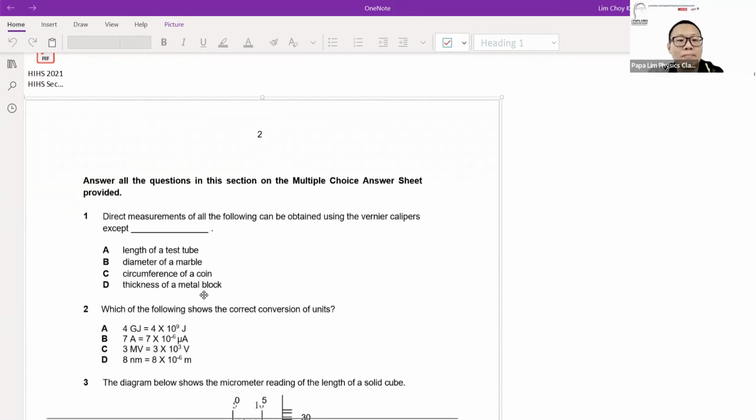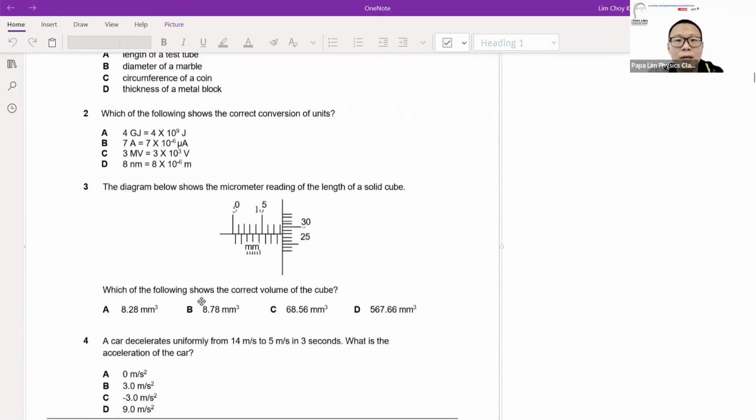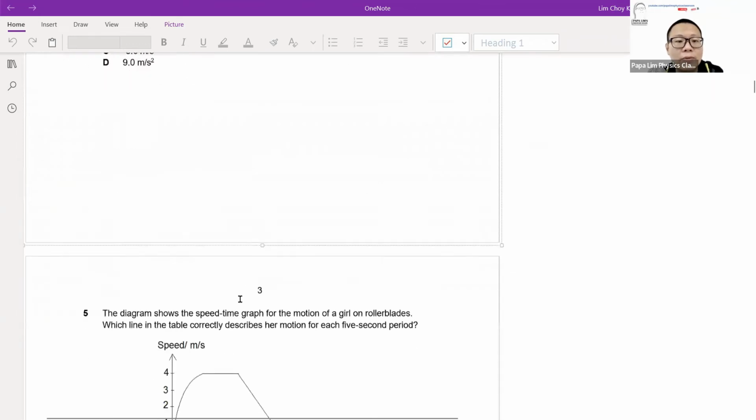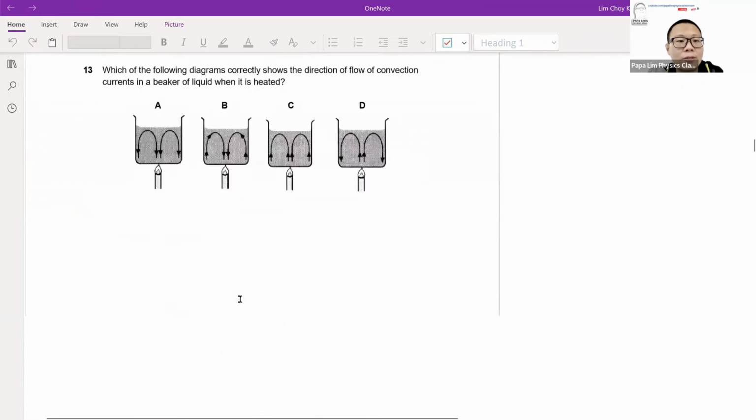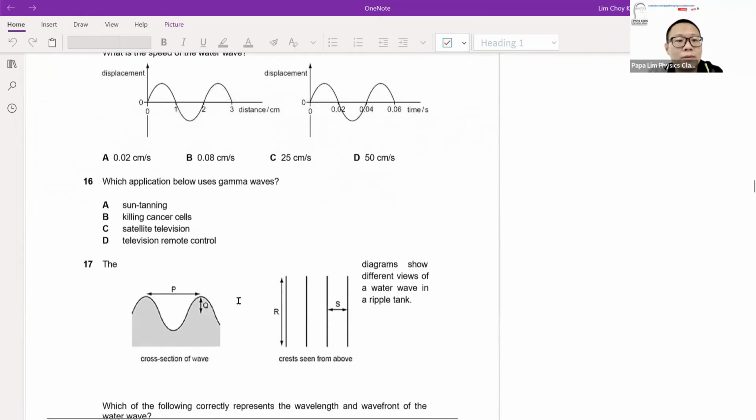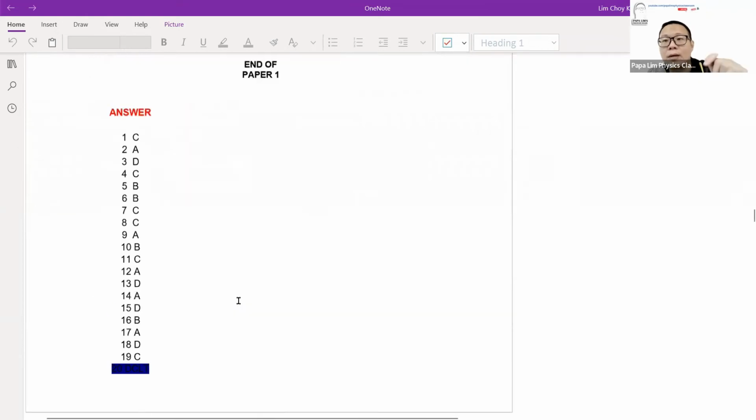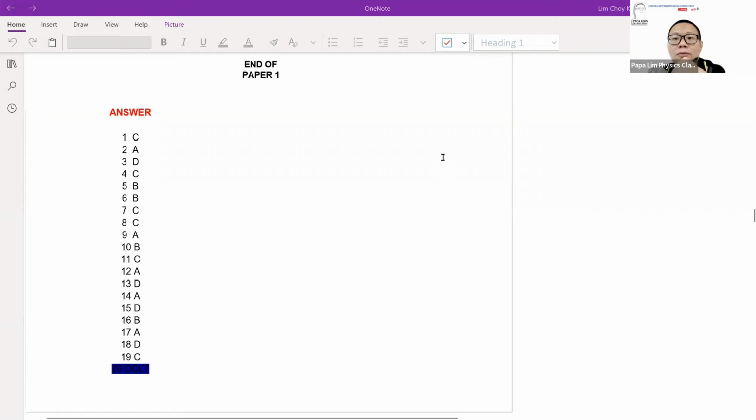Now, let's move on to the paper itself. For those who have done it, let me call out the answers first. Give me a minute. For those who have done it, the answers are here. You might want to pause the video here and take a look at what topics will be tested, and what the answers are for the topics being tested. So you can pause the video and go and check your answers.